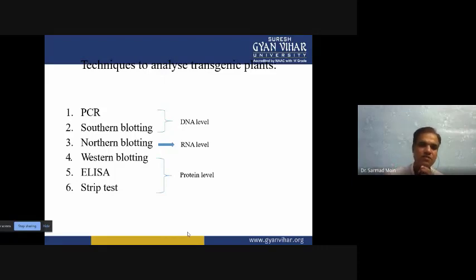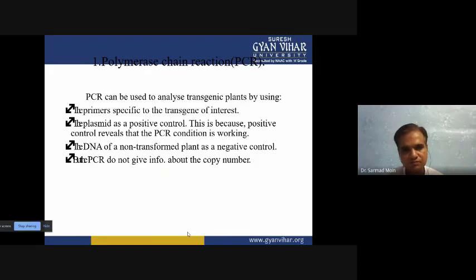When you take the cytoplasm, you can detect how much of a specific type of protein is being synthesized. Because the transgenic protein is different, you know its sequence, so you can easily use Western blot or ELISA and strip tests to detect the concentration of the transgenic protein. One by one we will discuss how these techniques can be utilized for transgene detection and detecting the transgenic level of expression.